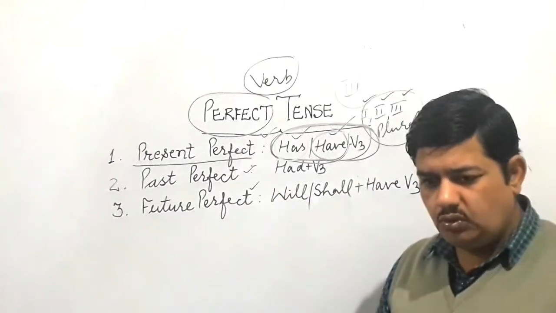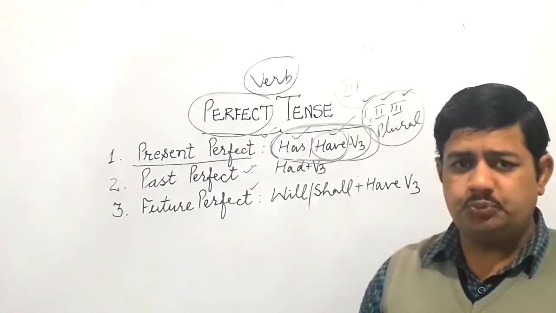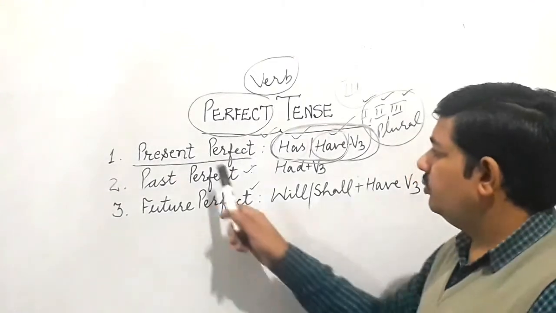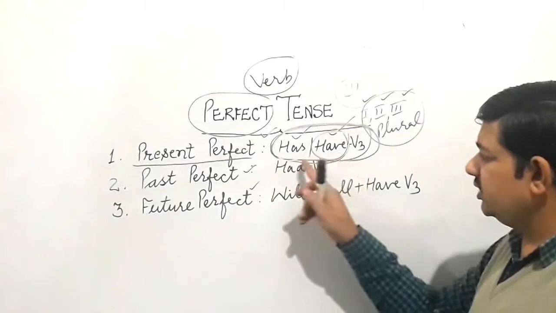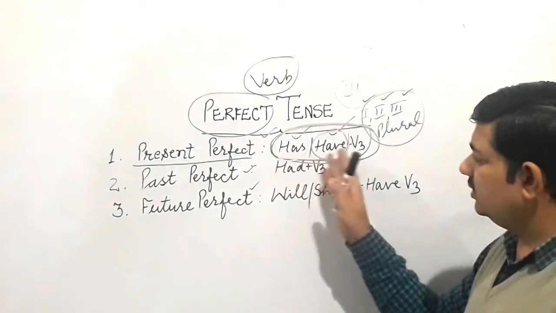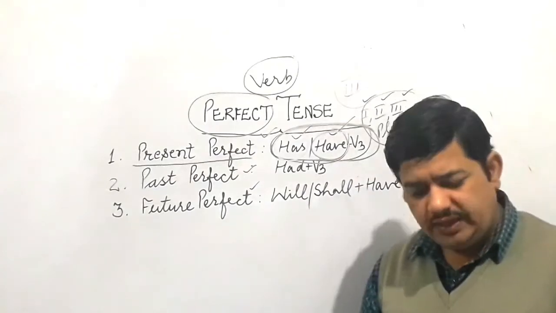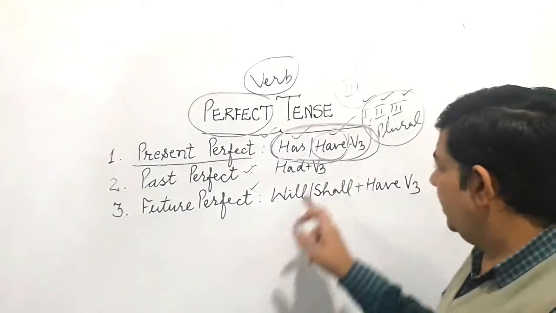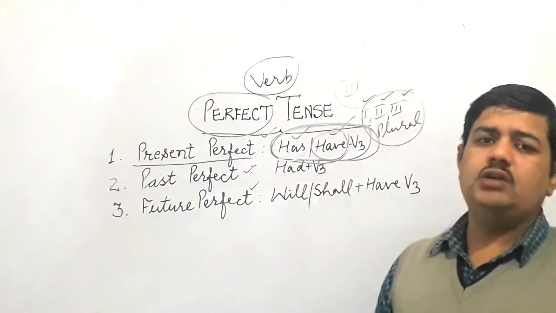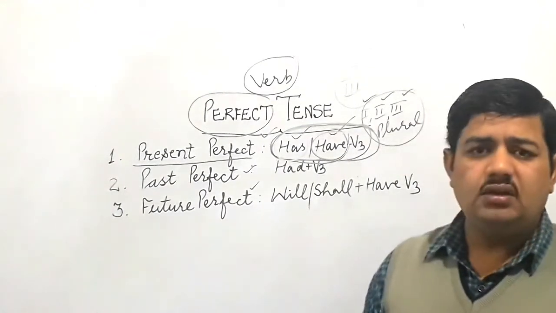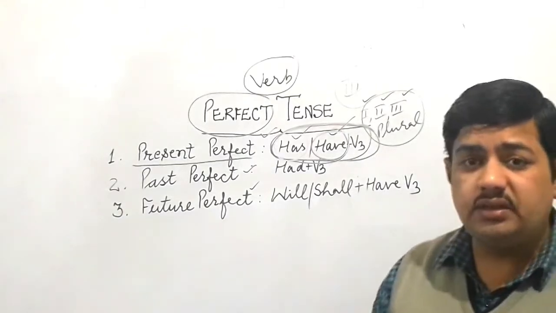So when you talk about the things which have been completed at the time of speaking, there we use present perfect tense, and you can use this structure with such helping verbs has, have, and third form. Easily the same sentence, if there is affirmative sentence, you can convert into negative, interrogative, interrogative negative as well. You can make use of WH word also, like who has rung that bell?